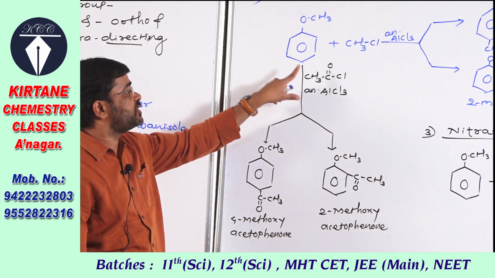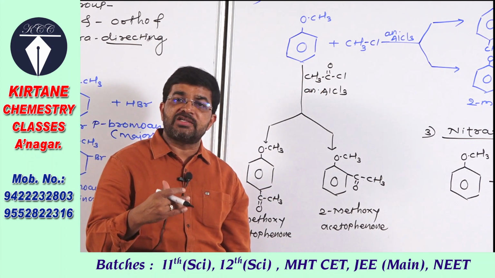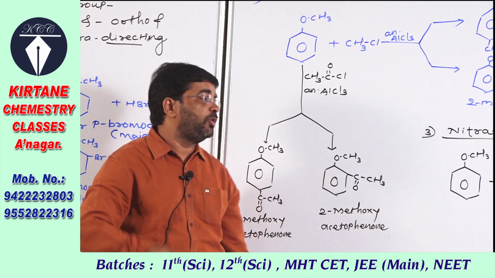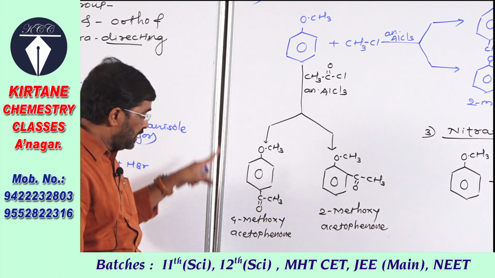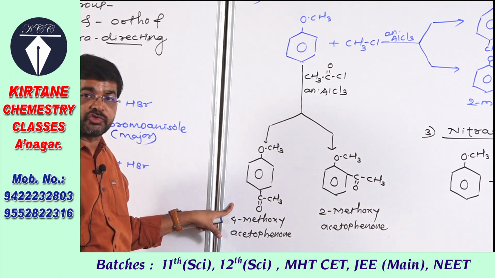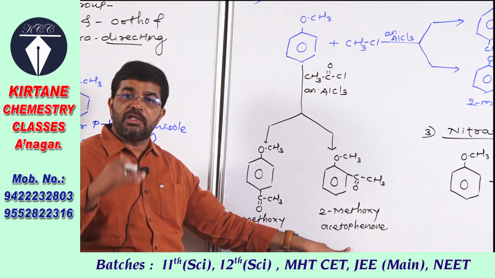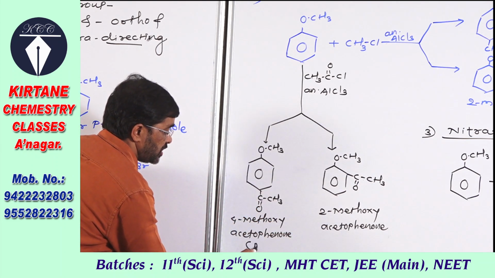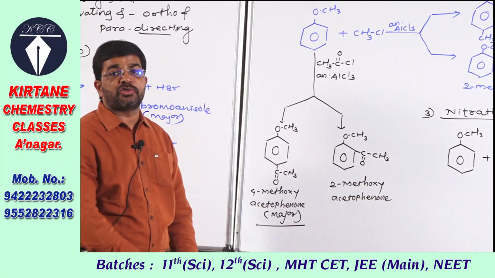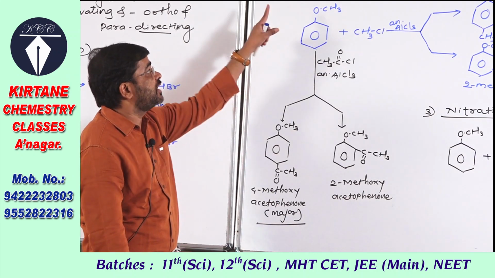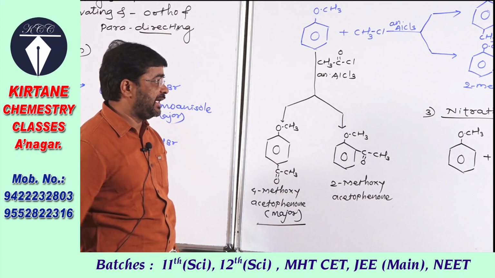When anisole is treated with acetyl chloride, which is also named ethanoyl chloride in the IUPAC system, in the presence of anhydrous AlCl3, it gives a mixture of 4-methoxyacetophenone and 2-methoxyacetophenone. In this reaction also the major product is the para derivative, 4-methoxyacetophenone. This is the Friedel-Crafts reaction of anisole or aromatic ether.